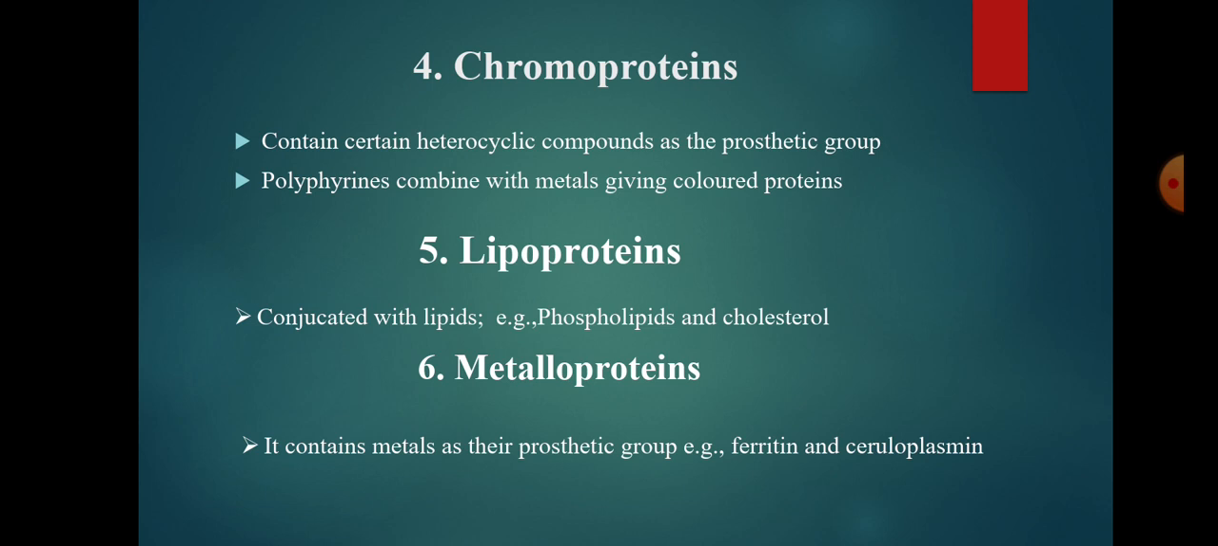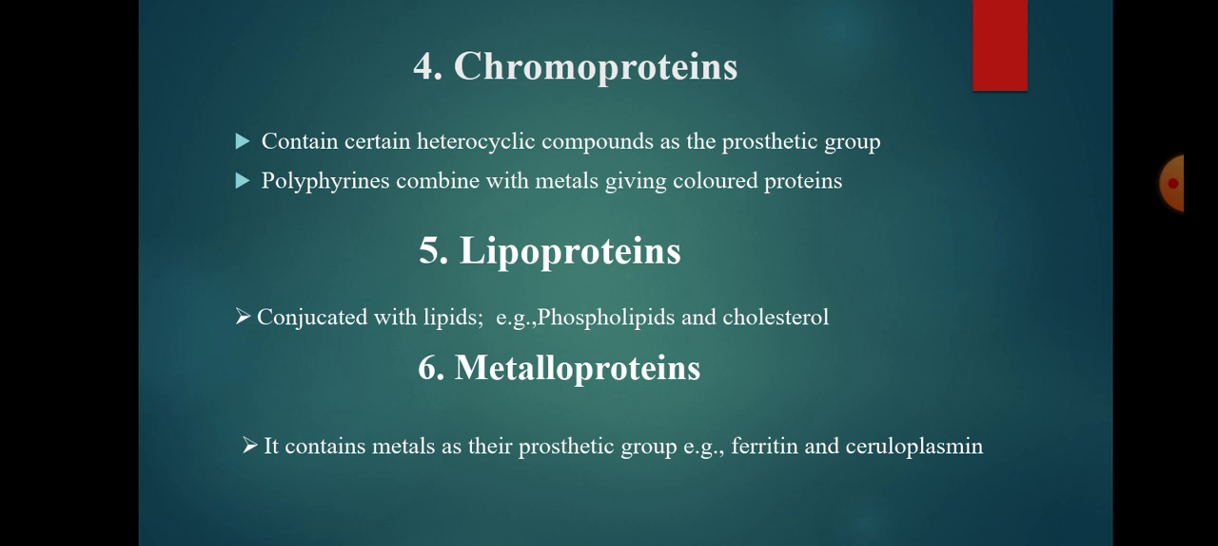The fifth one is lipoproteins. These are proteins conjugated with lipids such as neutral fat, phospholipids and cholesterol. The sixth one is metalloproteins. These proteins contain metal as their prosthetic groups. Example: ferritin contains iron, ceruloplasmin contains copper, and carbonic anhydrase as an enzyme protein contains zinc.